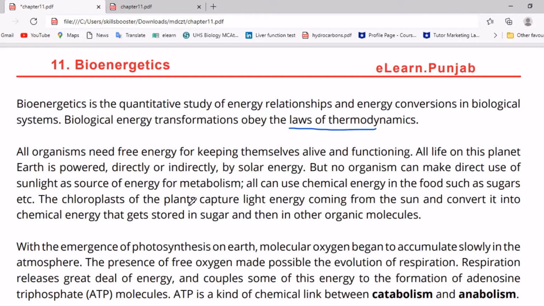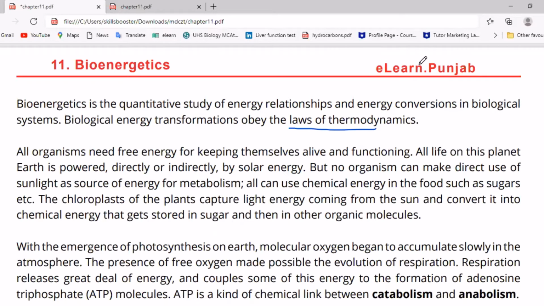With the emergence of photosynthesis on Earth, molecular oxygen began to accumulate slowly in the atmosphere. The presence of free oxygen made possible the evolution of respiration. First of all, oxygen was not present on the earth, but as photosynthesis emerged, molecular oxygen began to accumulate in the atmosphere.